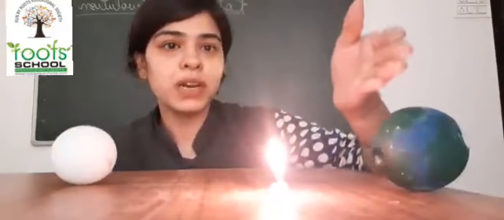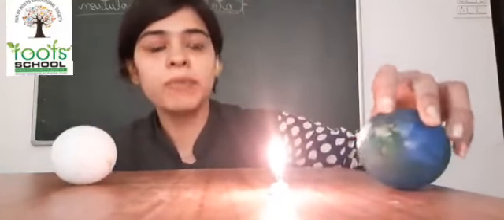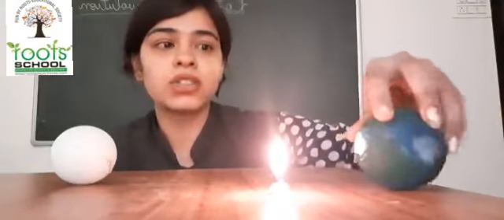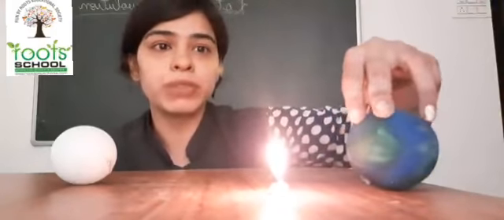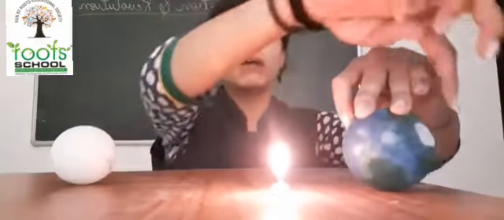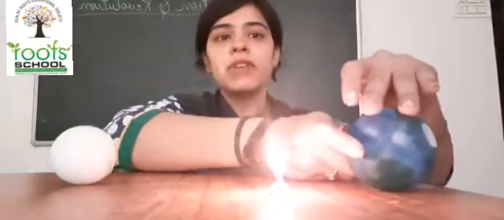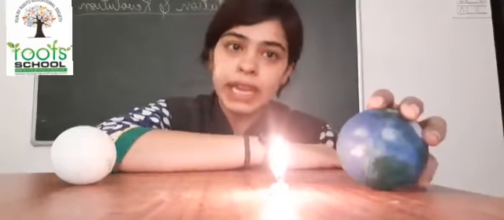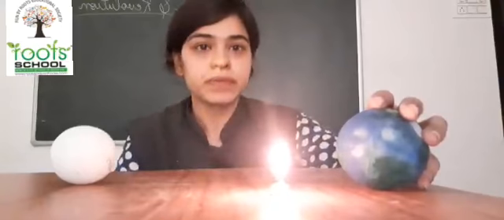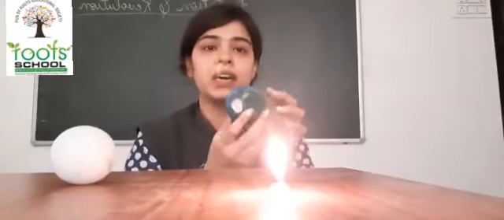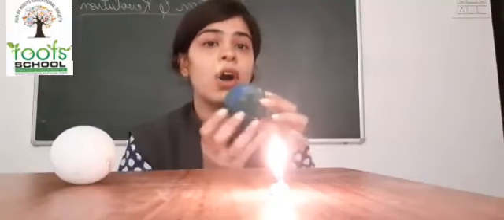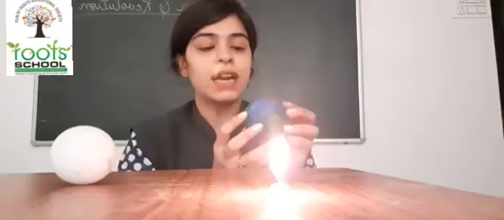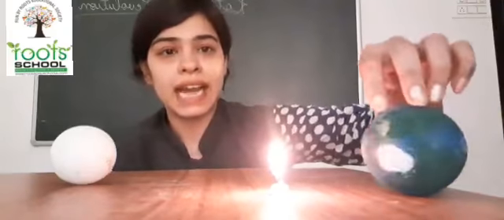The part facing towards the sun will always have day, and when the earth rotates, जब earth अपनी ही जगह पर घूमती है, so when our home comes on the other side away from the sun, we will have night, and this part of the earth will have day. Okay, so this is rotation. Rotation of earth. When earth rotates, means the earth spins on its own place, it is known as rotation. Okay children, and rotation of the earth causes day and night.